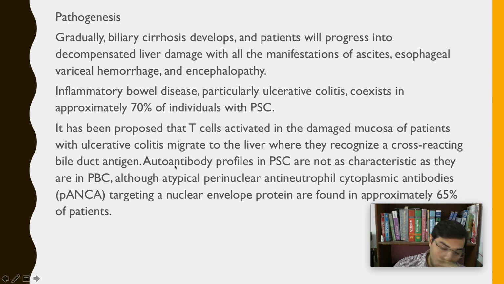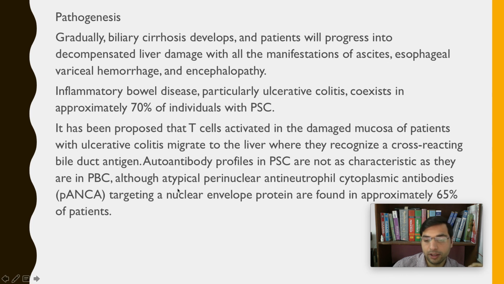So the pathogenesis is almost the same. The T cell activity will damage the mucosa of patients with ulcerative colitis, right? This is the intestinal mucosa we are talking about, and these T cells will go to the liver and destroy the bile ducts as well, right?